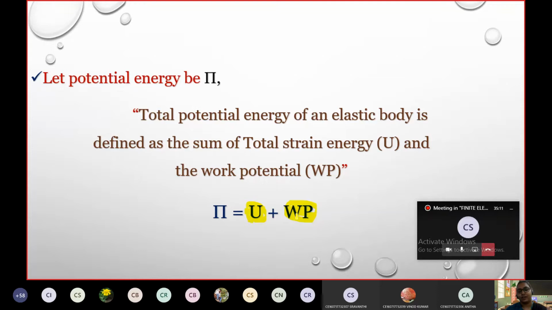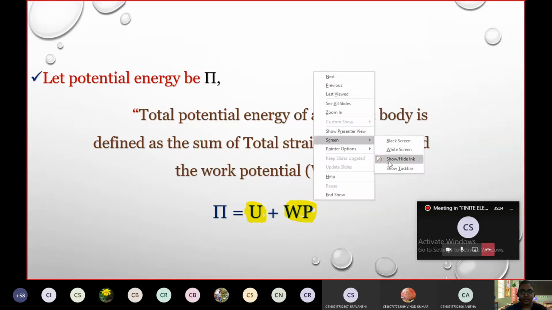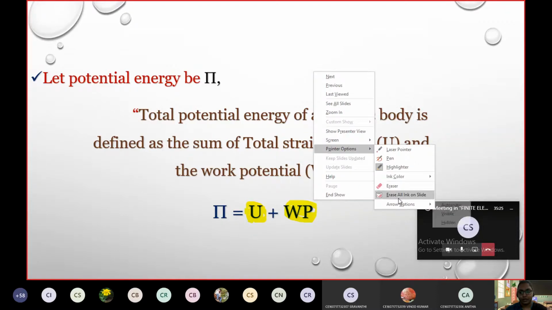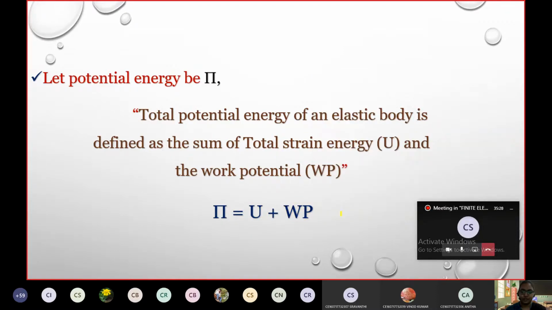So my question was whether strain energy is related to internal or external. The answer is strain energy is related to internal forces, whereas work potential belongs to external forces.